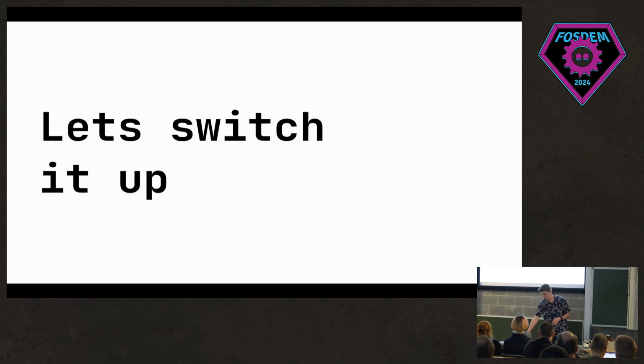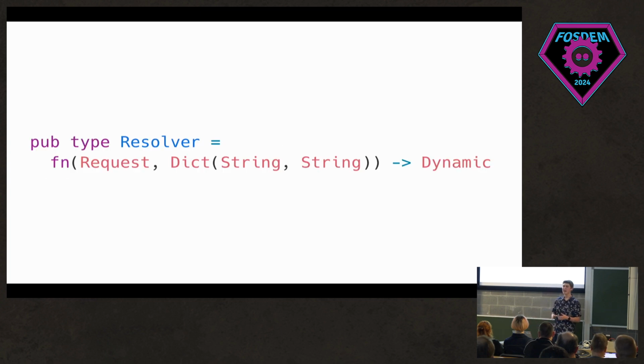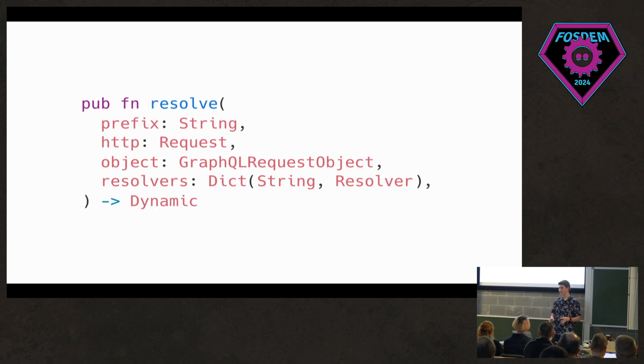So let's switch it up and say that the resolver now isn't this custom type with a constructor and everything. It's now just a function that takes in a request, has those arguments passed in, and still returns the dynamic. And now we can use this in a much simpler way, where we have a simple function that has resolve, where it takes in a prefix, which will make a lot more sense in a minute. The HTTP request, the object itself we're trying to resolve. So we took the string, we passed it into this object, and now we're going to resolve it. And then a dictionary of all the resolvers that were created when you wrote it.